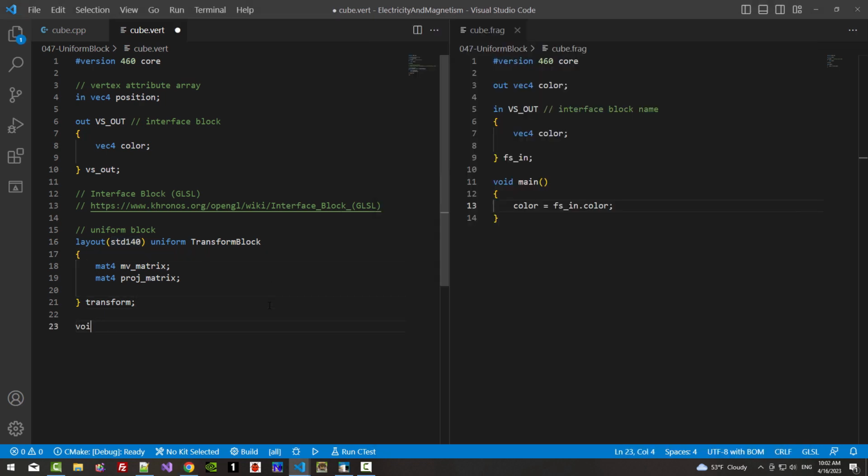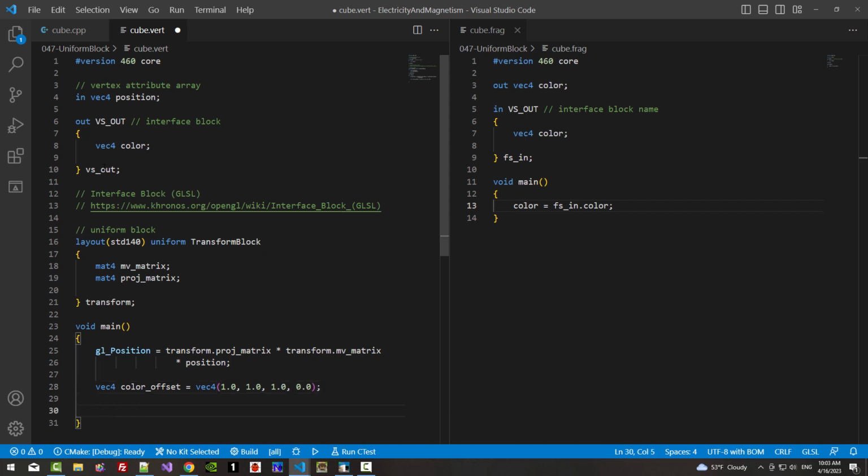Now void main, gl_Position. This transform block has member projection matrix times the transform model view matrix times the position. Then color offset, vec4 1.0, 1.0, 1.0, 0.0. vs out has member color.